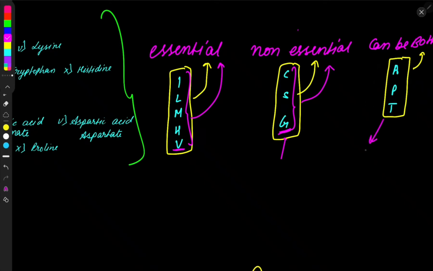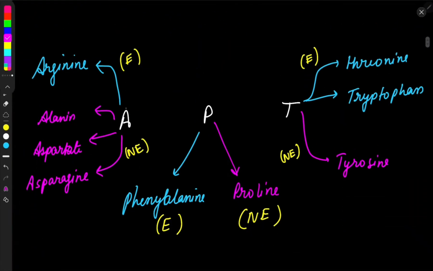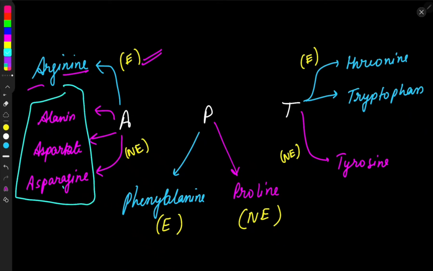So for learning these three, I have this part right here. I have found that in case of A, only arginine is essential. Except arginine, all the three amino acids which start with A are non-essential. I repeat, in the case of A, only arginine is essential, and except arginine, all the three are non-essential.